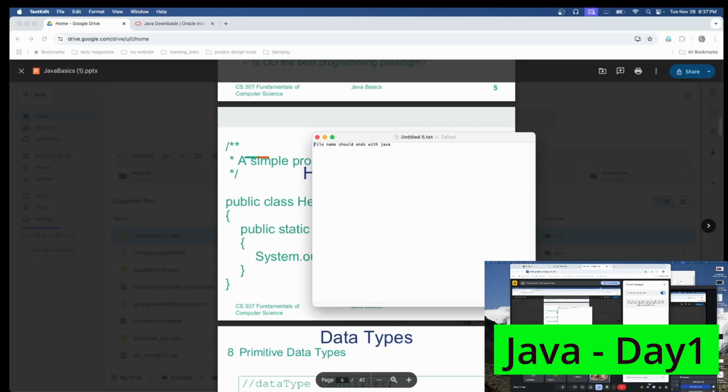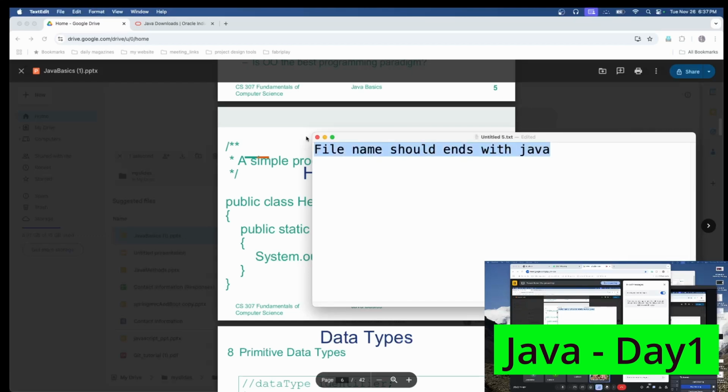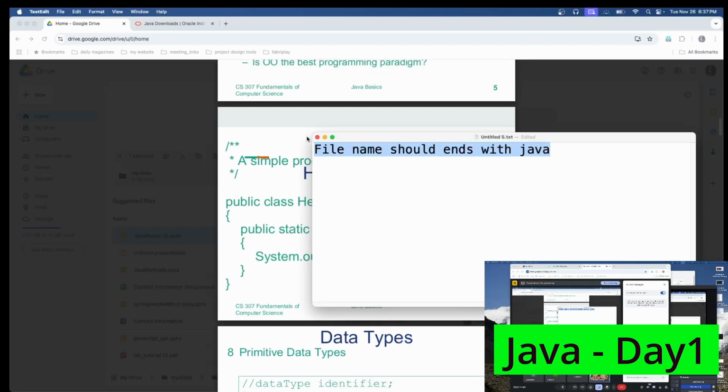You may ask why we can't use any other name. It is still possible, but the standard is always to end with .java. For example, a text file is .txt, PowerPoint is .ppt, and PDF is .pdf. The same way, a Java file name always ends with .java.